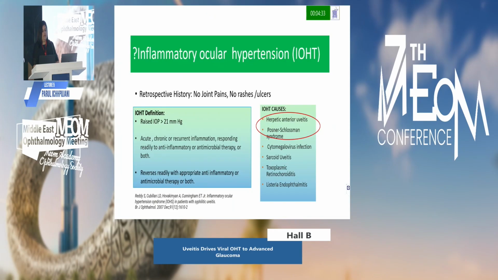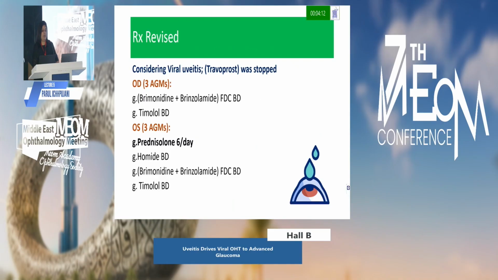So keeping all this in mind, I thought of inflammatory ocular hypertension, the criteria of which befitted our patient, and the common causes of inflammatory ocular hypertension were herpetic anterior uveitis, or we could suspect a Posner-Schlossman syndrome. CMV infection was not much on the top of the list in my mind.